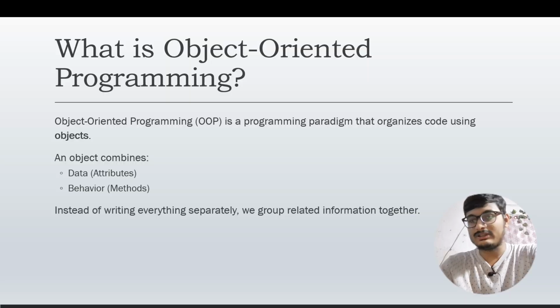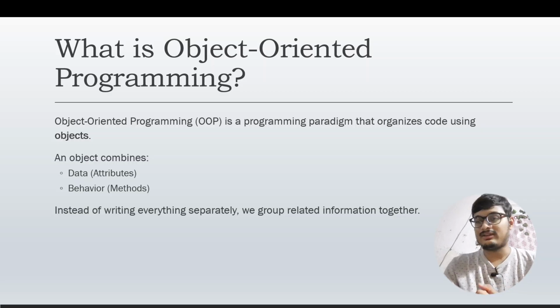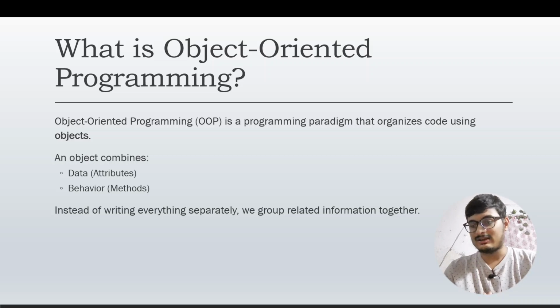So what is object oriented programming? Object oriented programming is a programming paradigm that organizes code using objects. In objects there are two things: data and behavior. Data are the qualities that something has. Suppose there is a car. What are the qualities of a car? That it is red, that it has 6 seats, suppose a 6-seater car, it has 4 wheels. These are some of the attributes. And there is one thing called behavior or method. So how does the car behave?